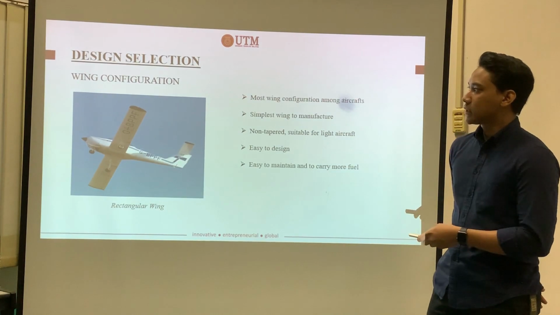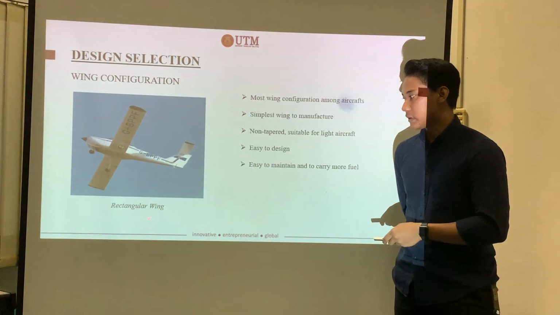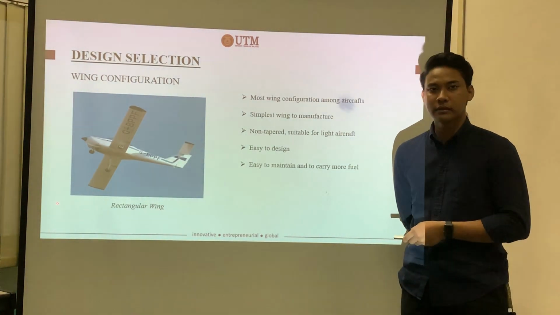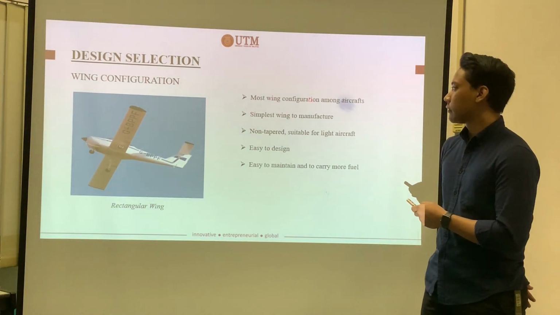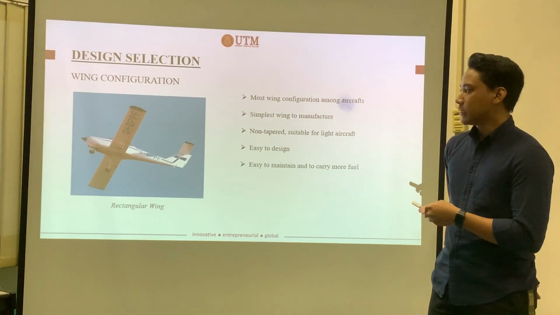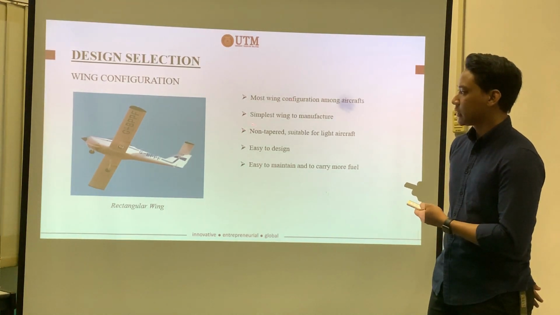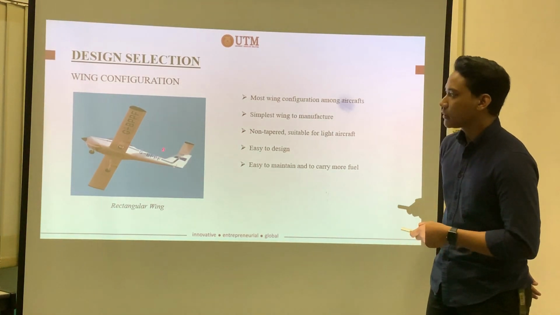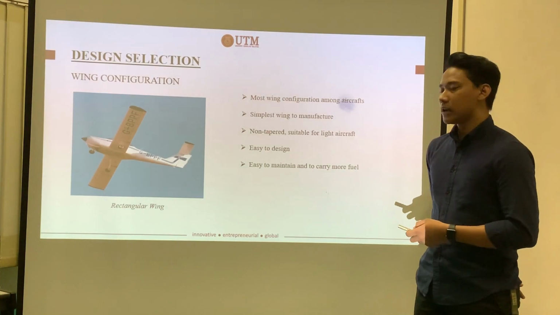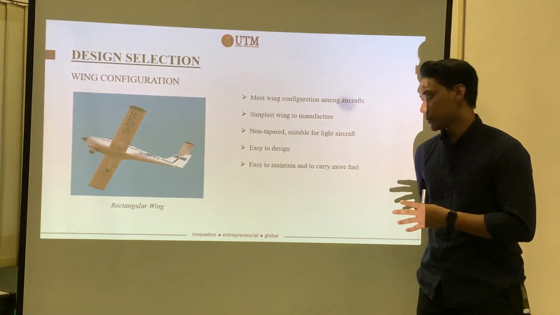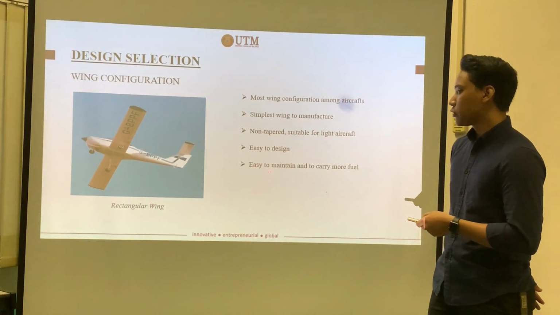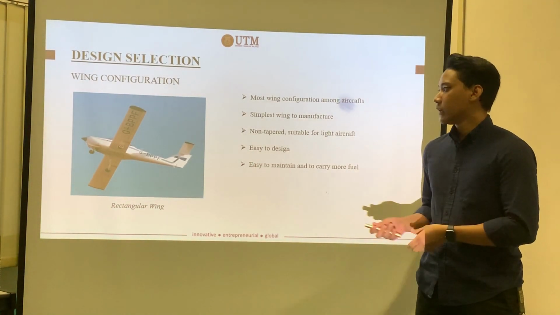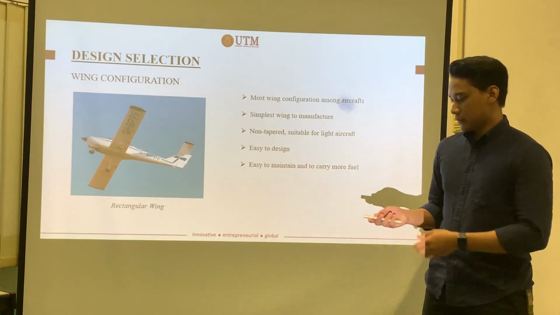So the first one is we decide to have a rectangular wing for our aircraft RC plane. This is because it is the most common wing configuration among the aircraft. It is also the simplest wing to manufacture, and also by having a non-tapered wing, it is suitable for a light aircraft, and for this case, it is suitable for an RC plane. It is also easy to design and also easy to maintain and to carry more fuel in the wing part.